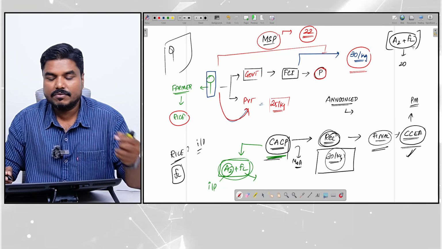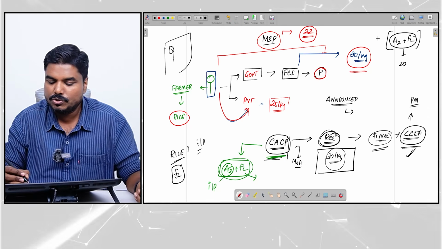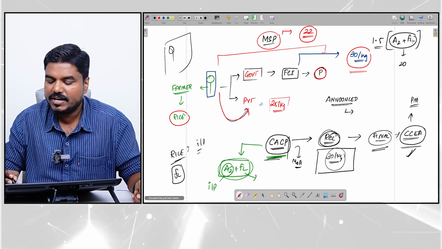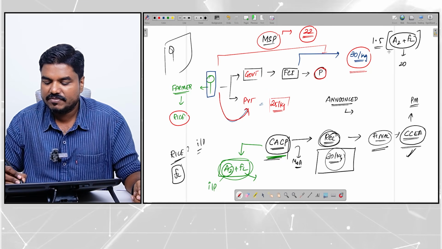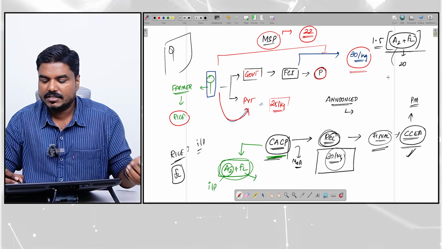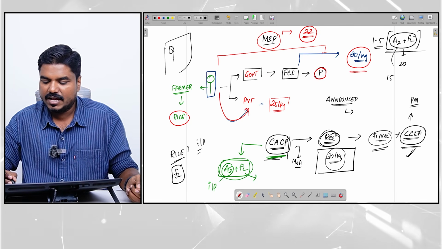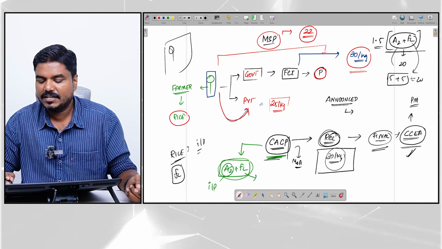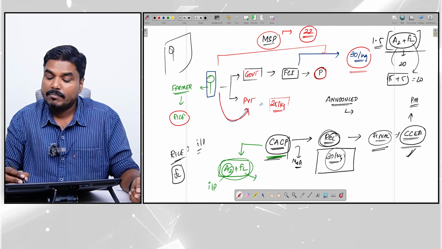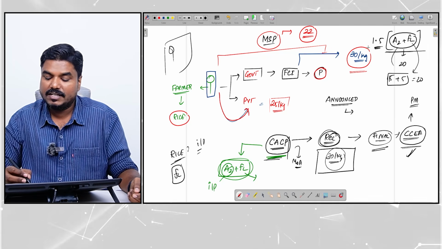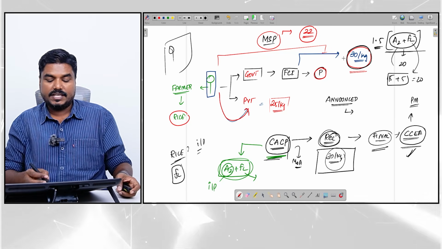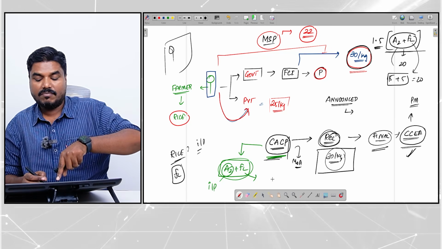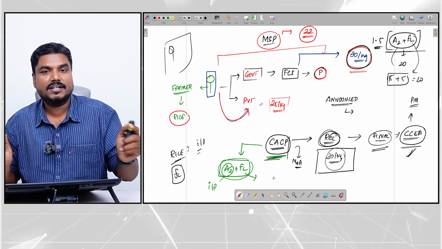When MSP is announced, it will usually be 1.5 times A2 plus FL. Input cost is 15 rupees to produce 1 kg rice, and unpaid family labor, let's say, 5 rupees. So it comes to 20 rupees, right? Now 1.5 times A2 plus FL becomes 30 rupees. Using this formula, CACP will come up with the recommendation.